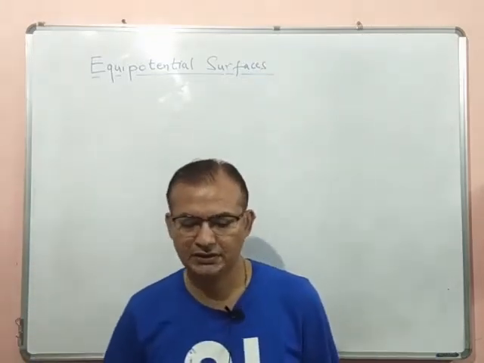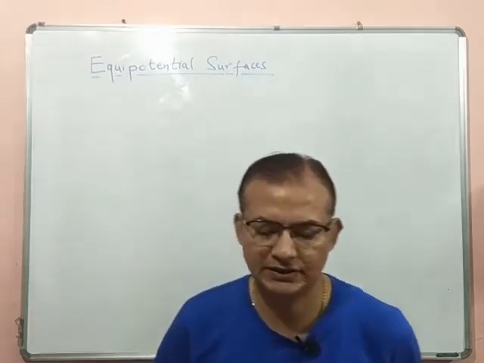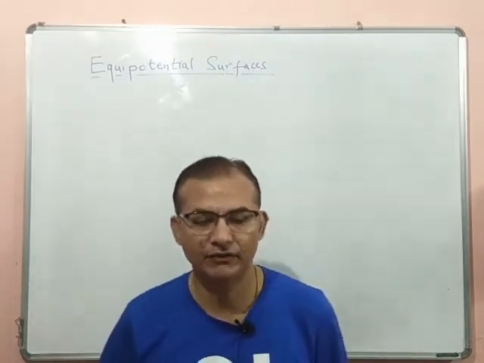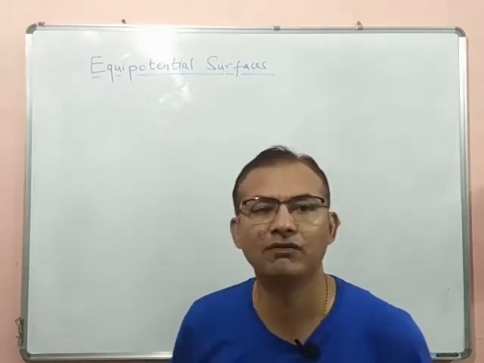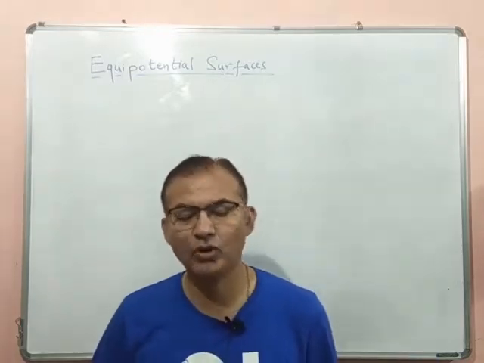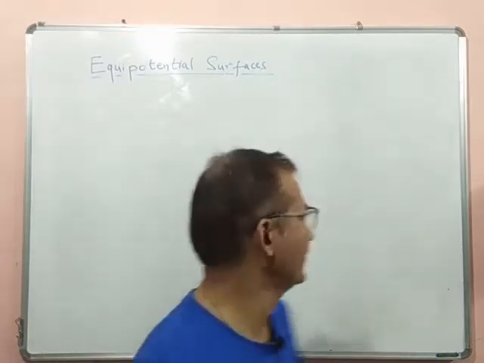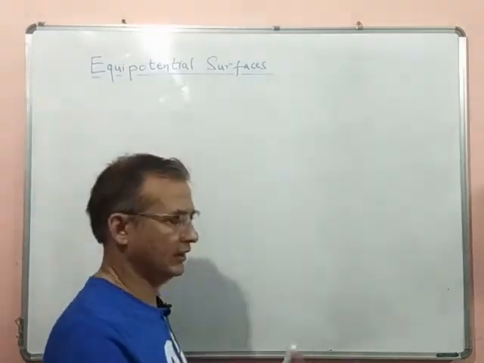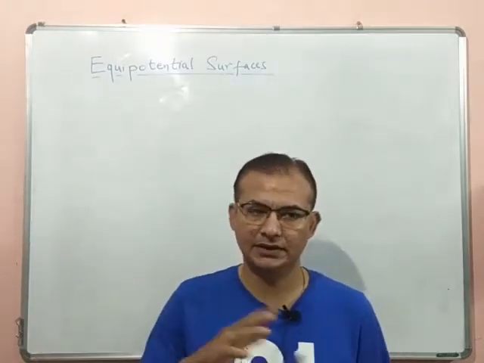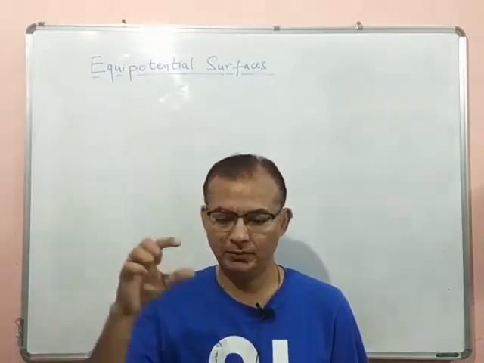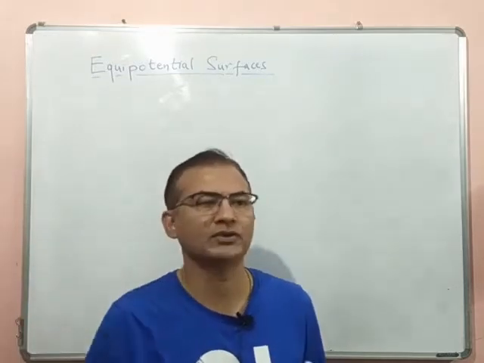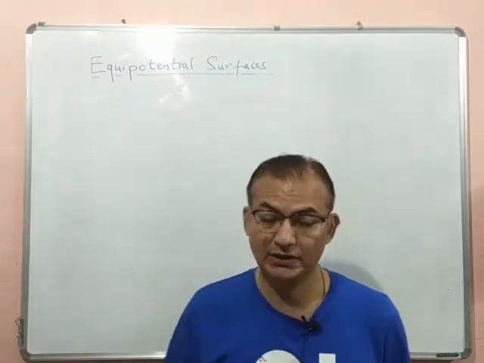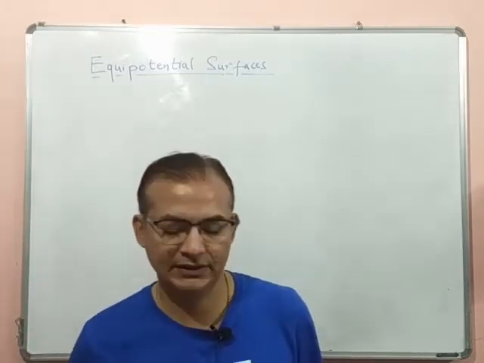If you go to the definition, an equipotential surface is a surface with a constant value of potential at all points on the surface. So any defined surface where the potential at every point on that surface remains the same is called an equipotential surface.